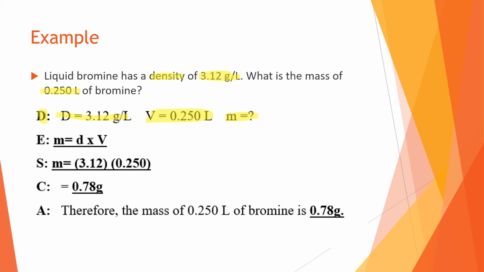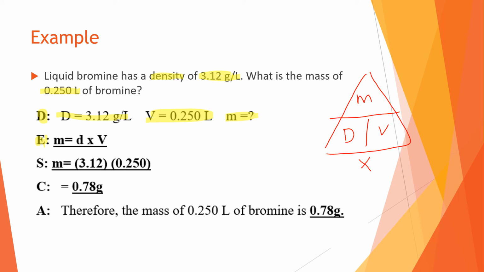We need to figure out mass. So again, if you were to draw your triangle here, this is why it's very important. Density, mass, volume. We're trying to figure out the mass, so we cover up mass. And what's left over? M equals D times V. So density times volume. That is our equation: mass equals density times volume. Substitution, we have to sub in our values. We know that our density is 3.12 and our volume is 0.250. So we're going to sub those into the equation.